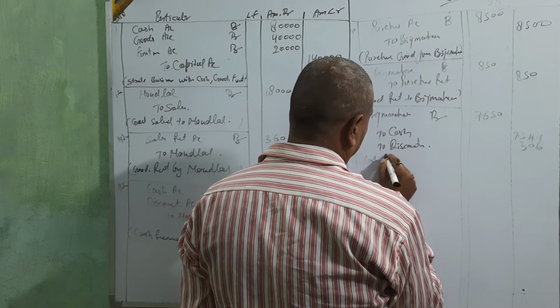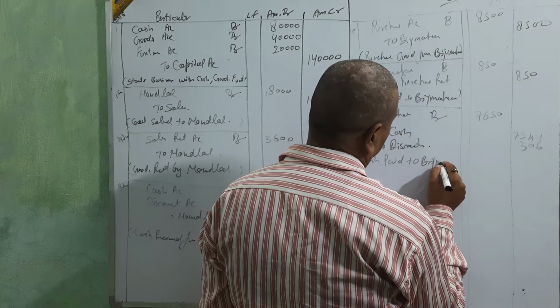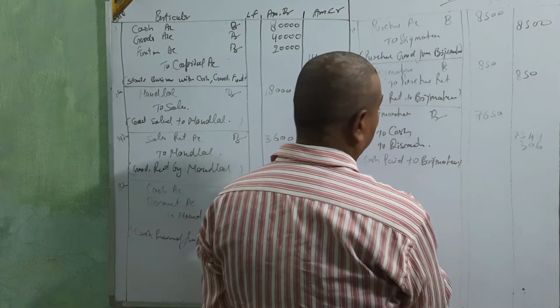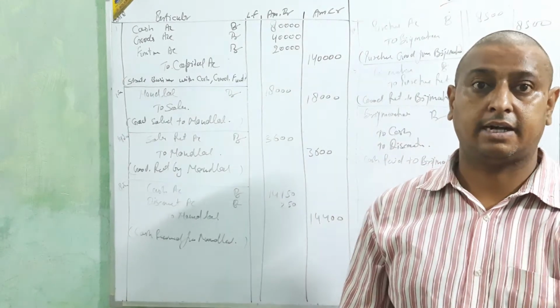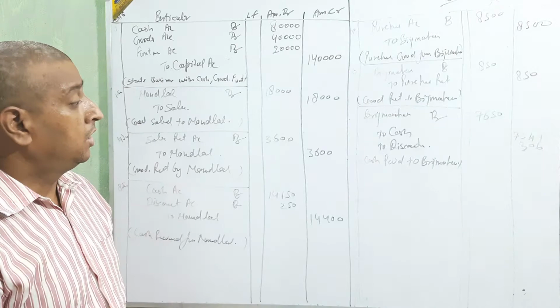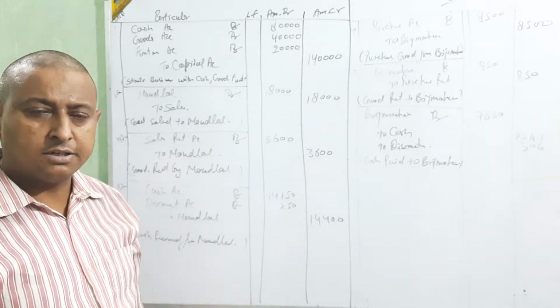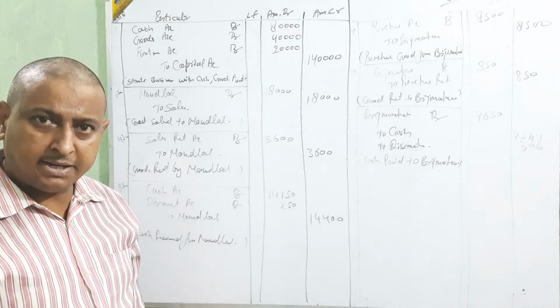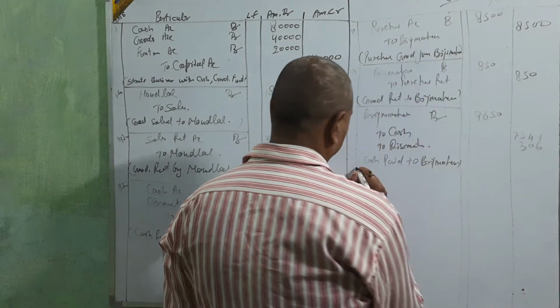Cash paid to Bridge Mohan. Okay, beta? Clear? Okay, beta? Clear or not? Clear, na beta? Okay. Next.